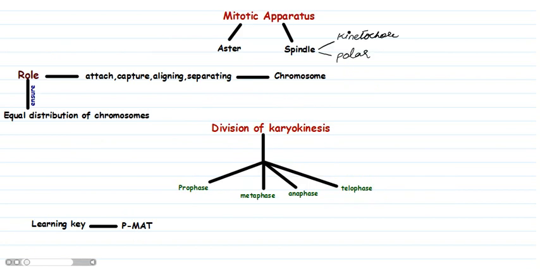These microtubules are composed of tubulin protein. Mitotic apparatus. Specialized microtubule structure. Aster and spindle are called the mitotic apparatus. It attaches, captures, aligns and separates the chromosomes, and ensures equal distribution of chromosomes. Karyokinesis is divided into prophase, metaphase, anaphase, and telophase.